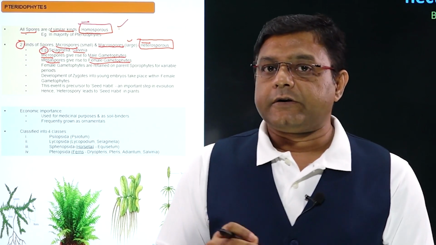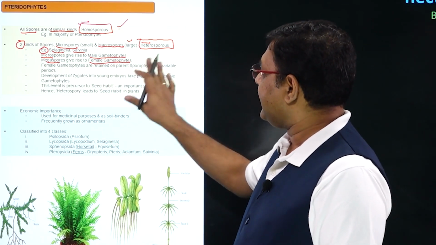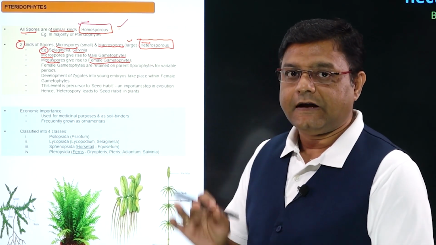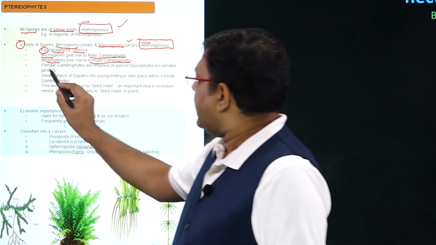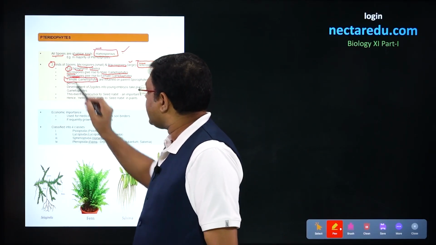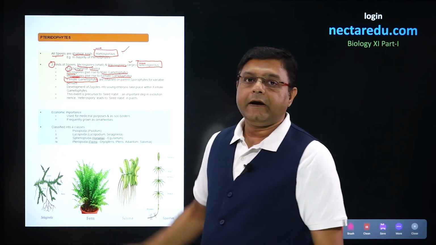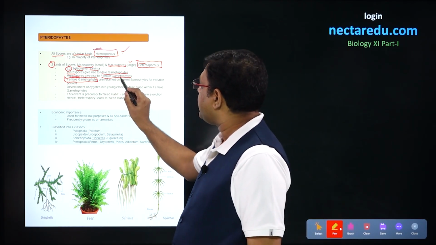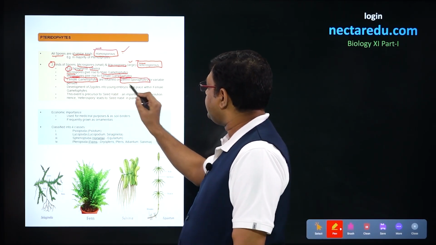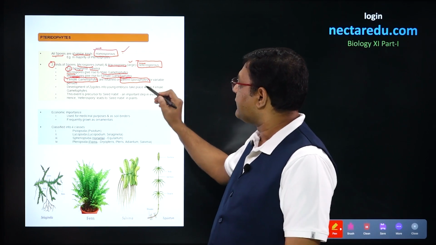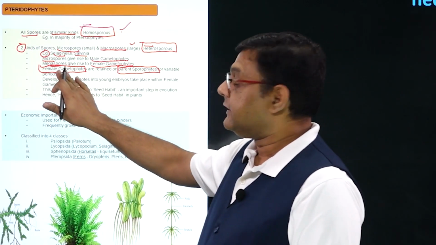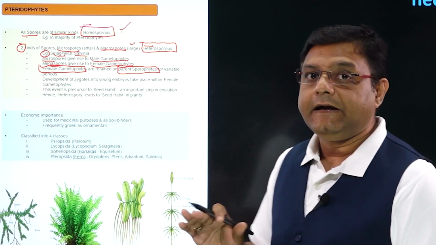Now, a very important condition will be present in this heterosporous condition, and the condition is that the female gametophyte will be present on the parent sporophyte for a variable period. So that means this female gametophyte is not independent.